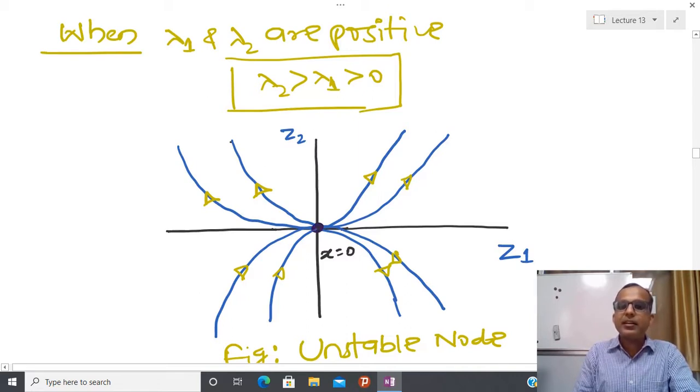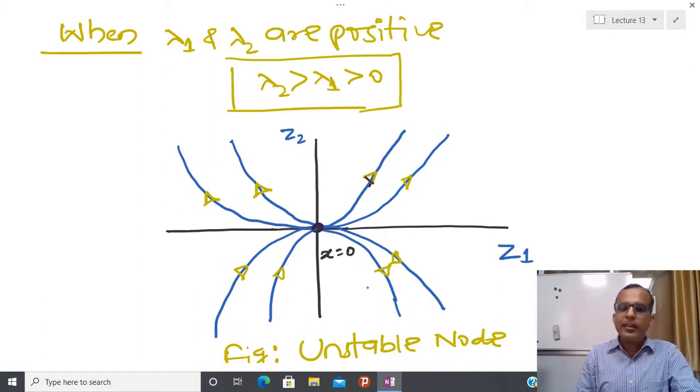Unstable node means if you start any trajectory in the vicinity of the equilibrium point, it is going to diverge, and due to that reason the arrow is going to reverse. So you can plot the stable node, and if both eigenvalues are negative then the trajectory is converging towards the stable node.